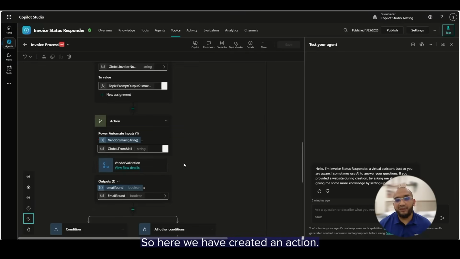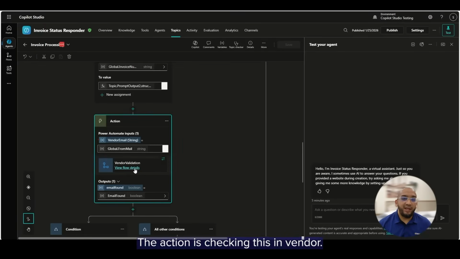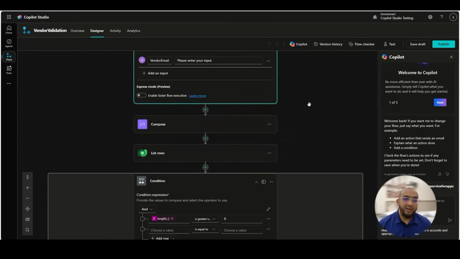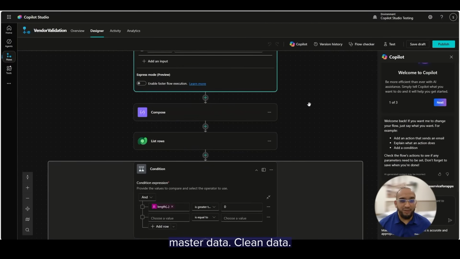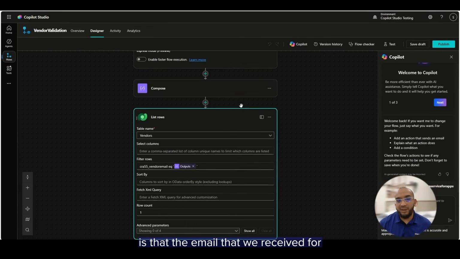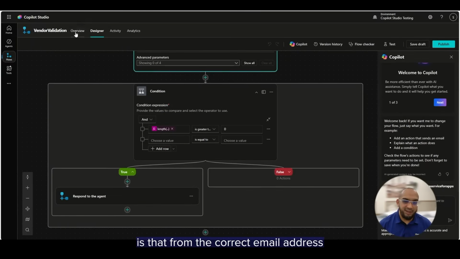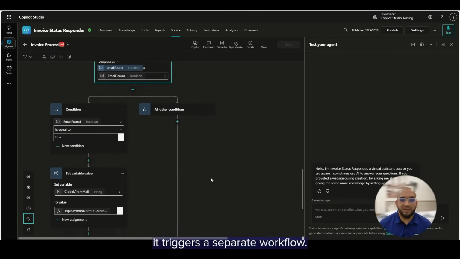So here we have created an action, and the action is checking this vendor: is that part of our verified database? Again, you're going to figure out master data, clean data. Your data is going to be key to your AI success. What we're doing over here is checking that the email we received for the vendor is from the correct email address that we have on file. If it isn't, it triggers a separate workflow.